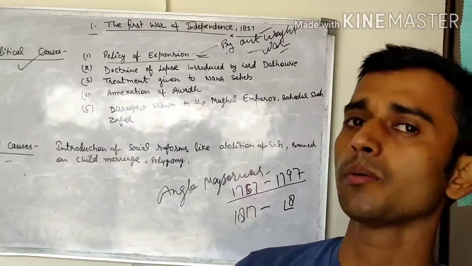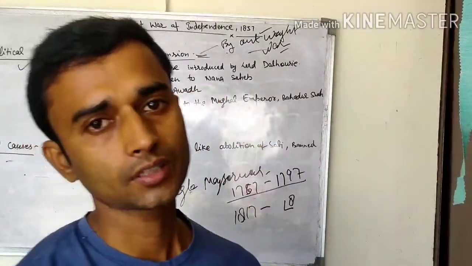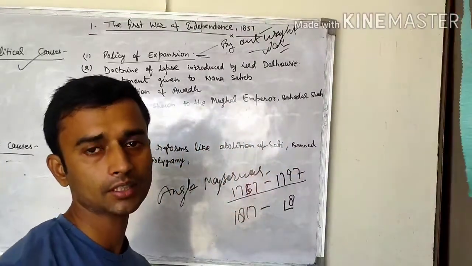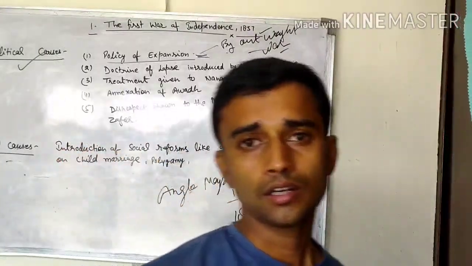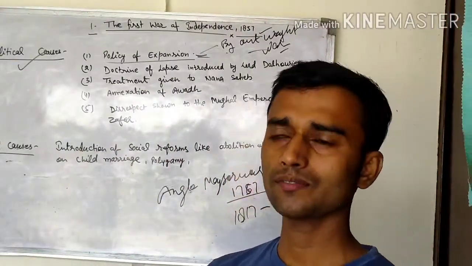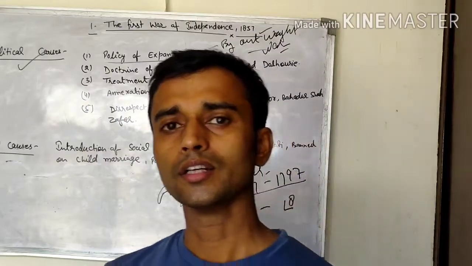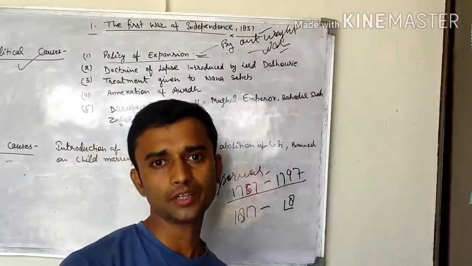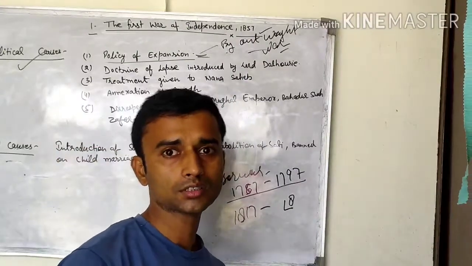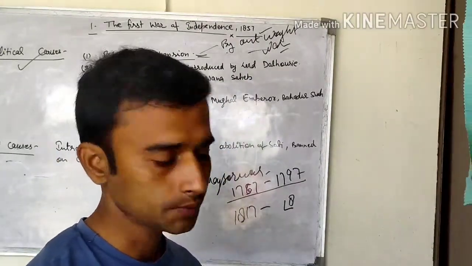These wars disturbed the native Indian policies and the native Indian people. So many native Indian people and kings were unsatisfied with the British policy.